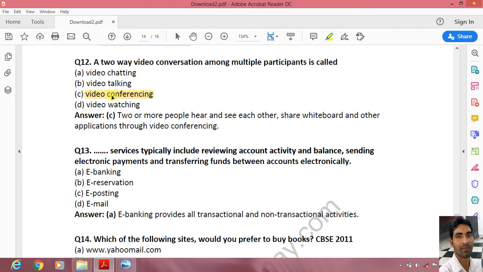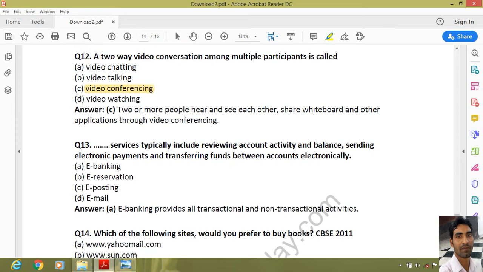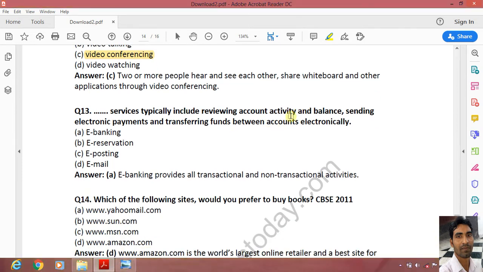But if two persons are there only, then it is video chatting. Then 13 number question, which service typically includes reviewing account activity and balance, sending electronic payments, and transferring funds between accounts electronically? So it is e-banking. The correct answer is e-banking.